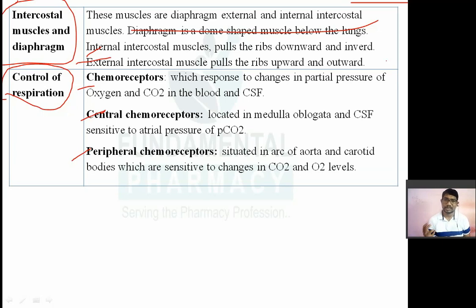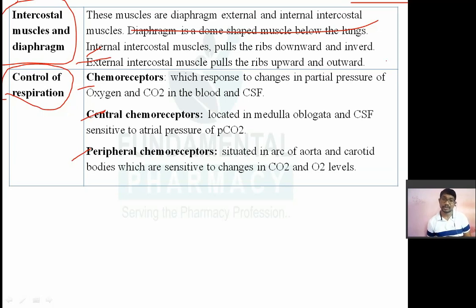If there is a change in the partial pressure of carbon dioxide or oxygen in the blood, the chemoreceptor will give the signal. Chemoreceptors respond to changes in the partial pressure of oxygen and carbon dioxide in the blood as well as in the cerebrospinal fluid.